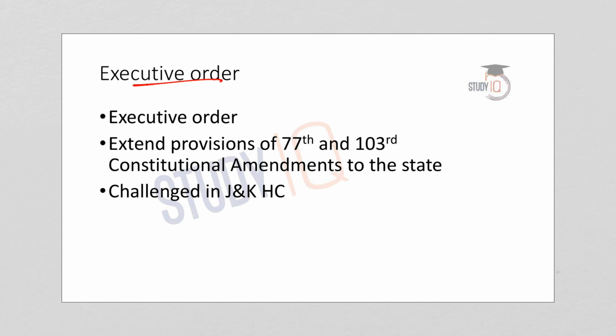Now let us understand what is the executive order of the President. The Union Cabinet recently approved the proposal of the Jammu and Kashmir Governor's Administration to amend the Constitution application to Jammu and Kashmir Order of 1954. After the approval of the Union Cabinet, President Ramnath Kovind issued an executive order to amend the 1954 order.